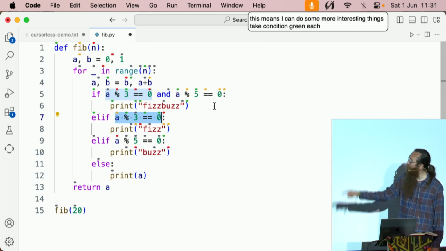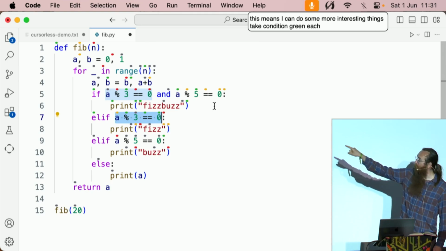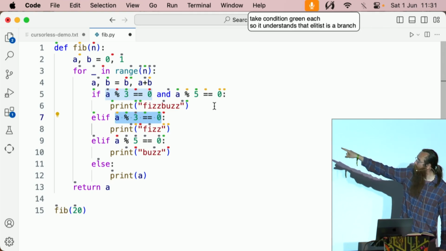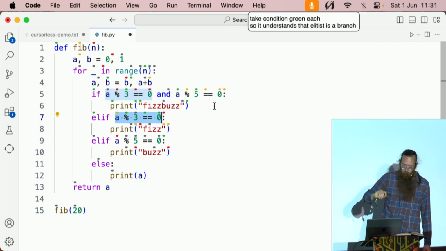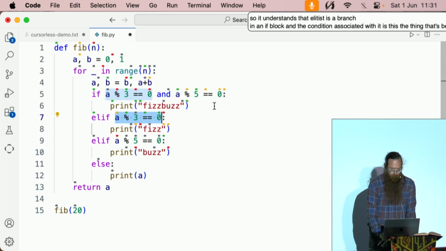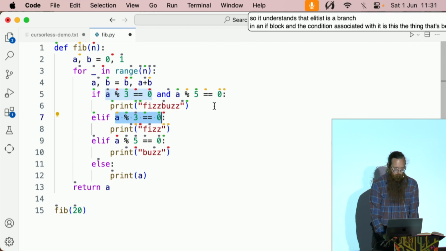So it understands that elif is a branch in an if block, and the condition associated with it is the thing that's been selected, error mod 3 is equal to 0. It also understands that it's part of a larger if statement. Take state, green each.